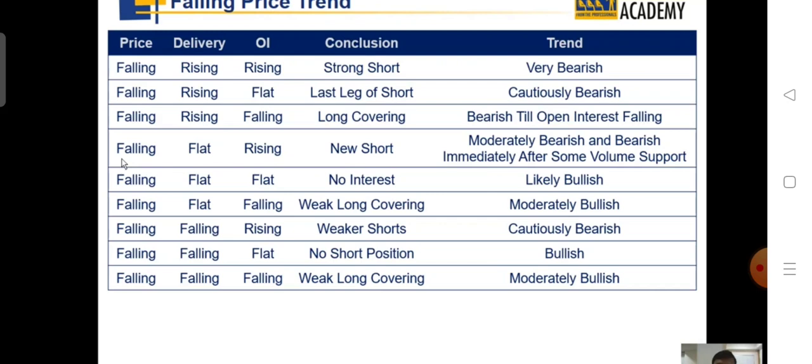Is it clear? So this is where you can analyze, you can keep track of other cases as well, which are very similar to the cases we have discussed on the long side of our discussion. Now in the next part, I'm going to take an Excel sheet as a base, and we're going to download data from the exchange website, and try to implement whatever we have learned here in that Excel and see whether we can make any judgment in that stock properly or not. That make sense? Okay, thanks.